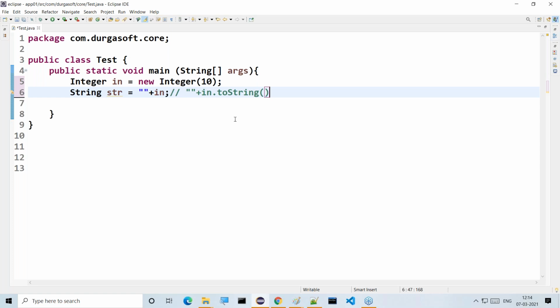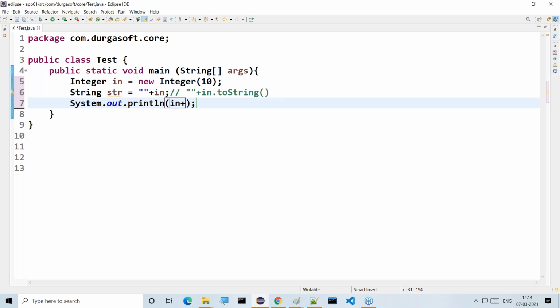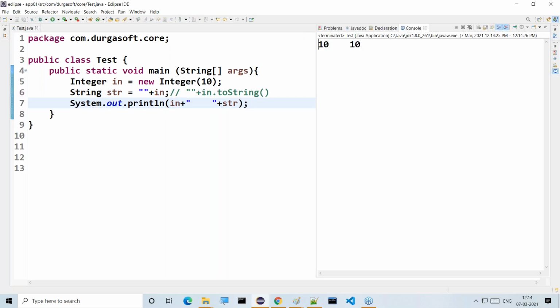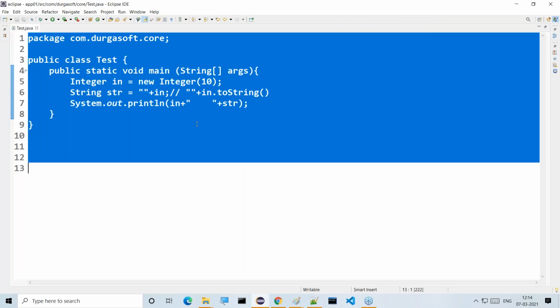All right. So then after that, here what we are able to provide: System.out.println of in plus space plus str. I'll see some output here. 10 space 10, here we are getting. There's an output, 10 space 10. That's it.